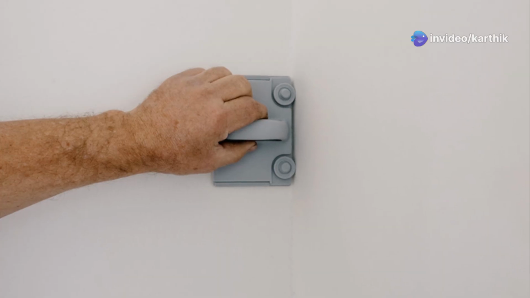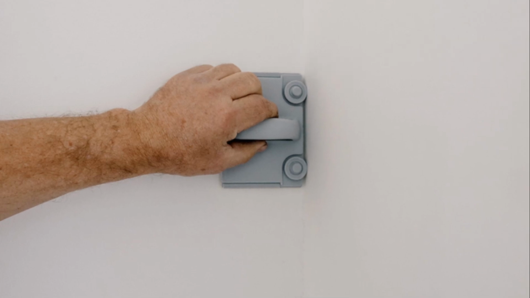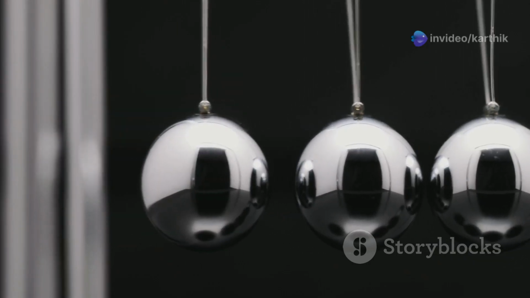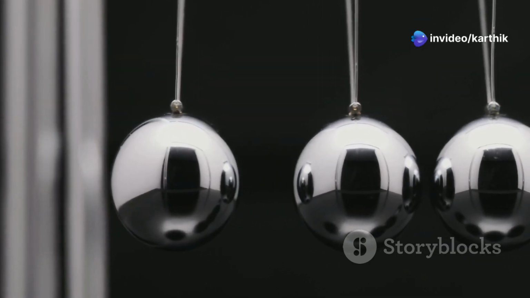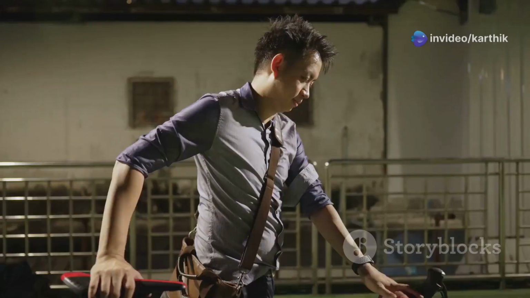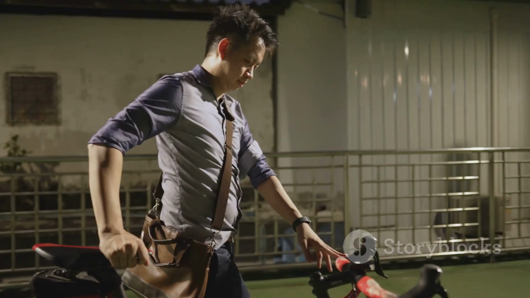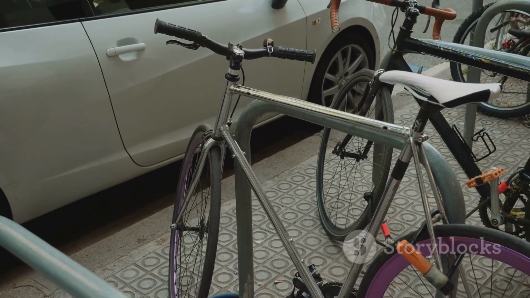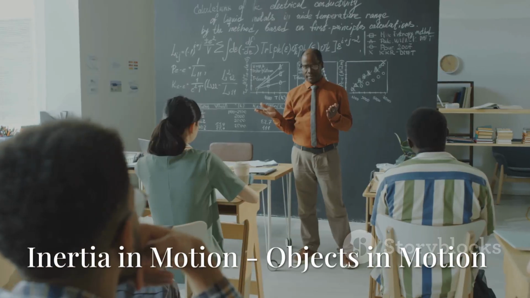This means an object at rest won't move unless something pushes or pulls it. A book on a table won't suddenly fly off unless a force acts upon it. This tendency to resist changes in motion is called inertia. The heavier an object, the more inertia it has. This is why it's harder to push a car than a bicycle. The car has more mass and therefore more inertia.